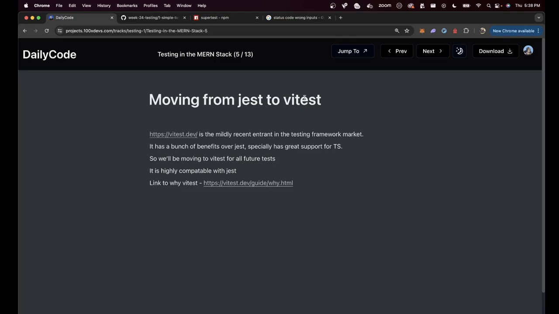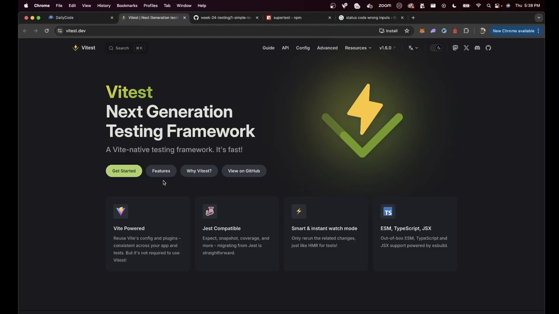VTest has been made to be highly backward compatible. It has been written by the same people who've written Vite. If you remember, we've been using Vite to start our React applications from time to time. So this is a new testing framework. It's being developed much faster.